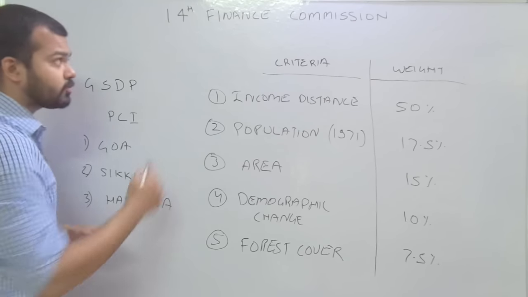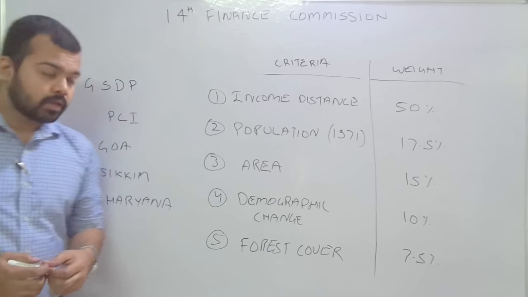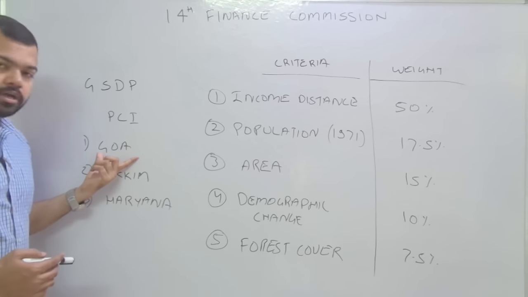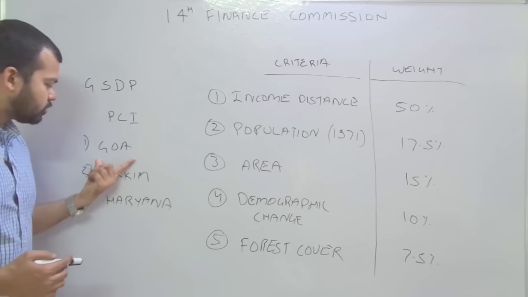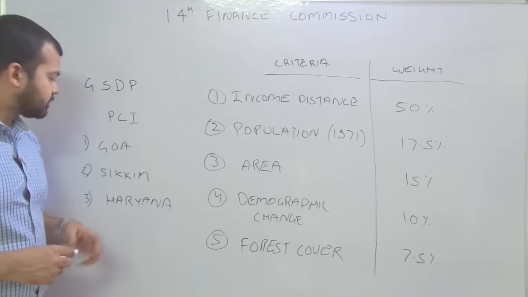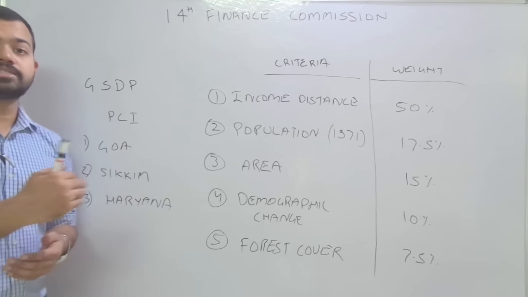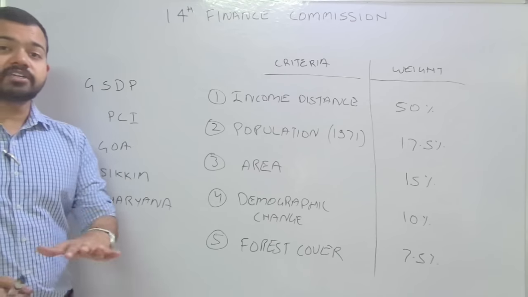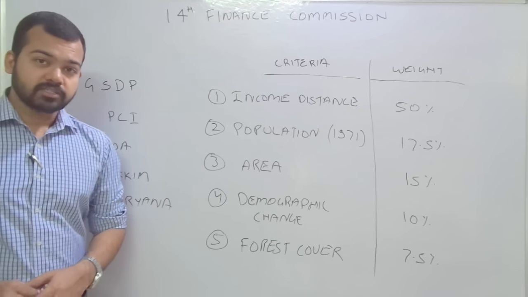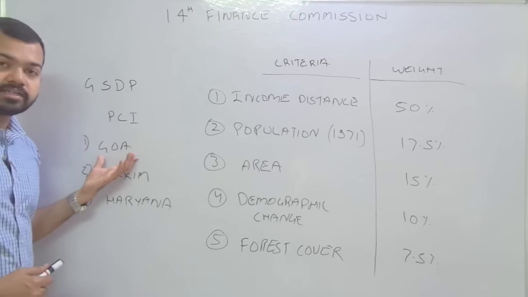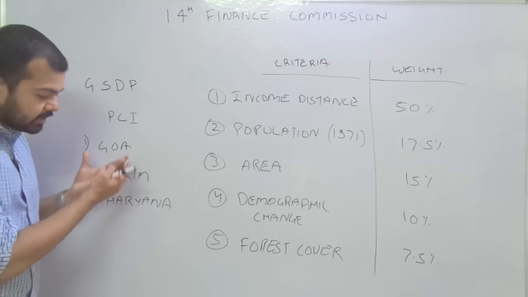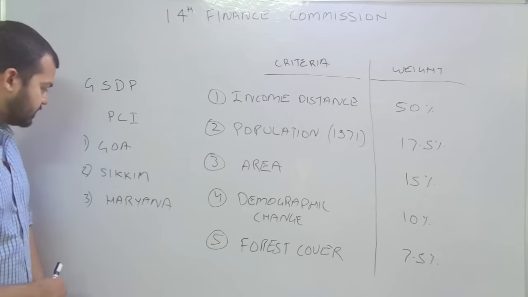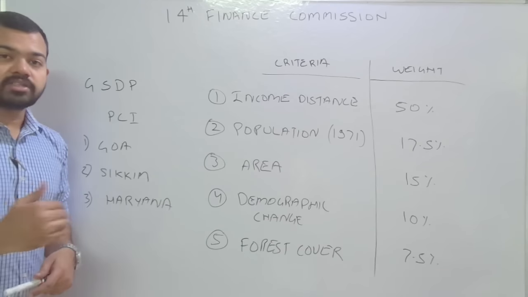So according to this 14th Finance Commission, they have taken Haryana, not Goa and Sikkim. There are two reasons, because Goa and Sikkim are highly skewed. It means their per capita income does not highlight the average per capita income of our country. That is why Goa is much higher in terms of per capita income when we compare to the list of other states. Second, Sikkim is also on the higher side.